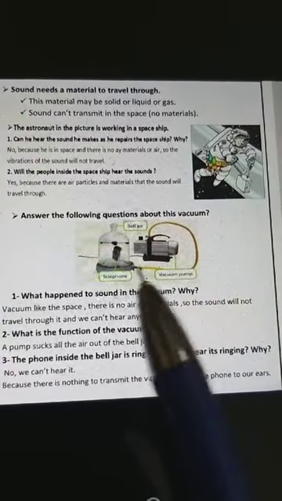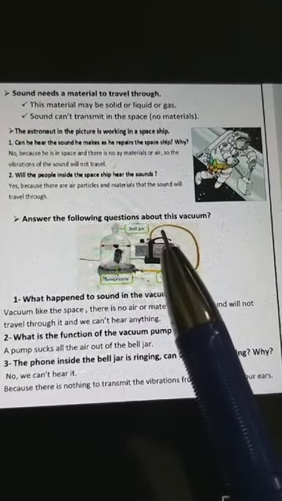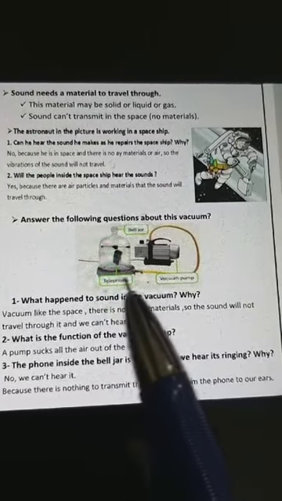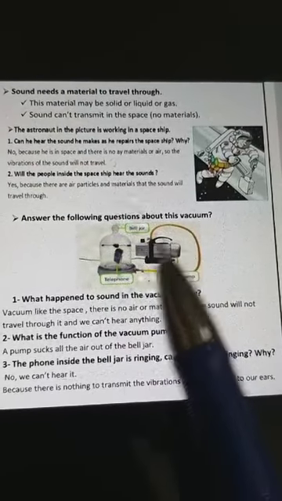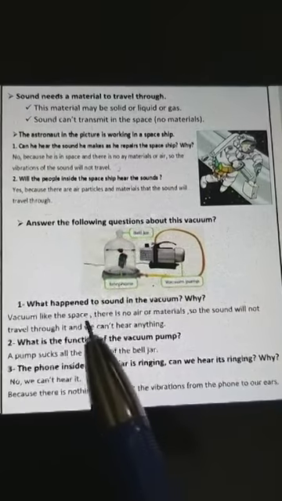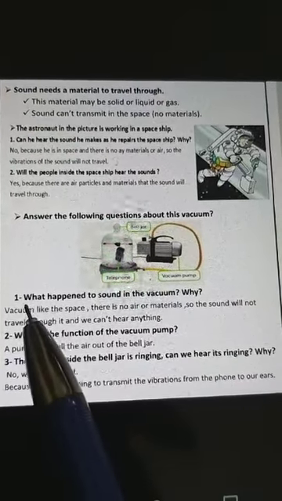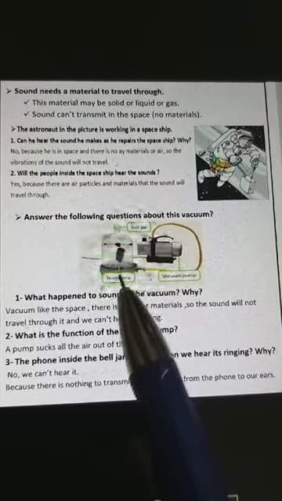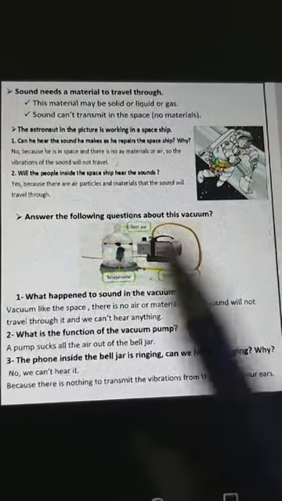Look at this instrument now. Answer the following questions about this vacuum. This is called a vacuum, not a vacuum cleaner, no. This device is called what? Vacuum. What happens to sound in the vacuum and why? The vacuum is like space.